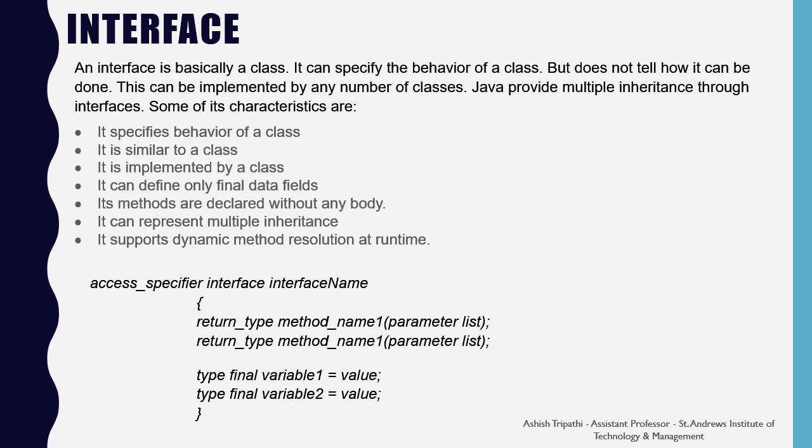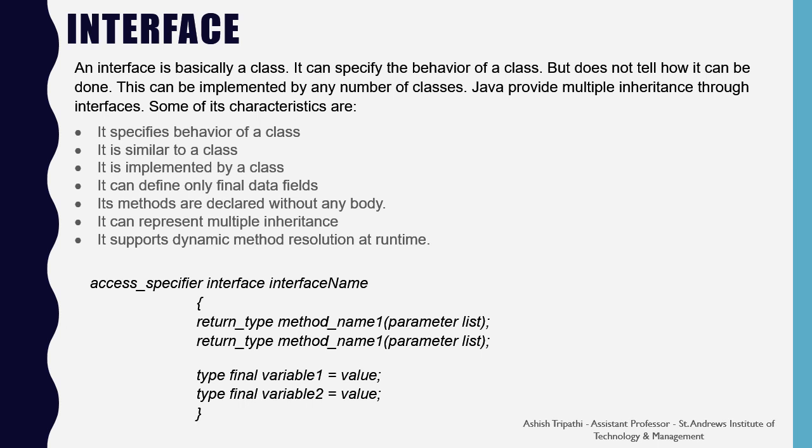Interface. An interface is basically a class. It can specify the behavior of a class but does not tell how it can be done. This can be implemented by any number of classes. Java provides multiple inheritance through interfaces.